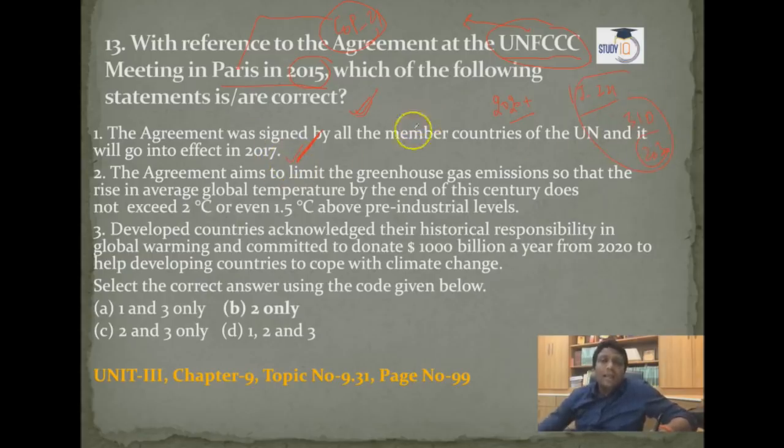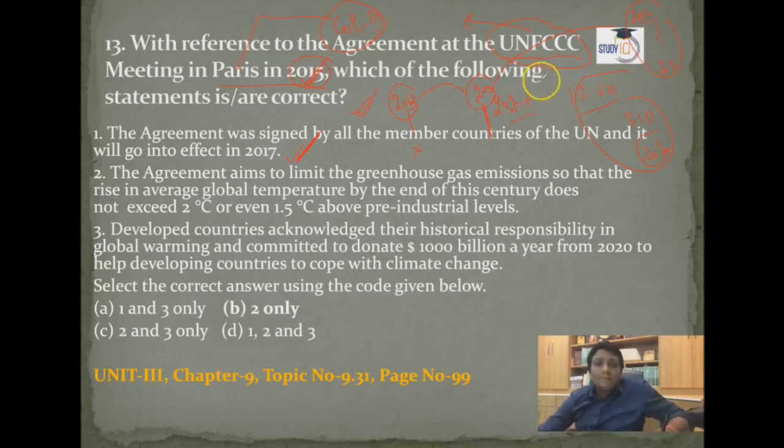Actually, I will discuss some statements with you guys. In 2012, when the Kyoto Protocol expired, the decision came later, by 2015, at the Paris Climate Summit. Here every country will decide what it will do after 2020, for the next 10 years, till 2030.